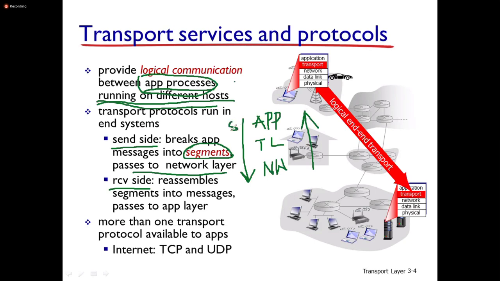This is at the sender side. This is at the receiver side. Whenever the data is coming from the application layer, the transport layer breaks up the messages into segments and passes them to the network layer.